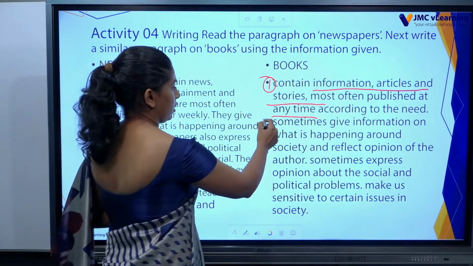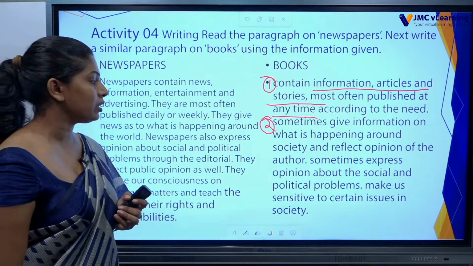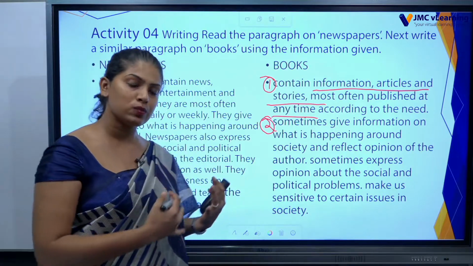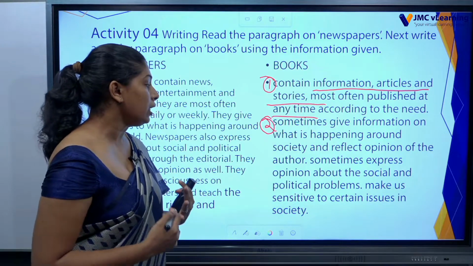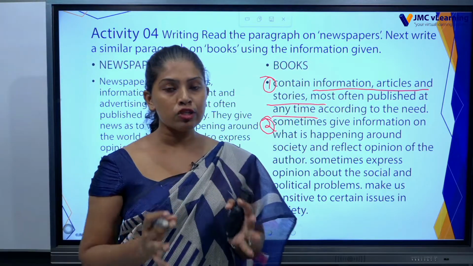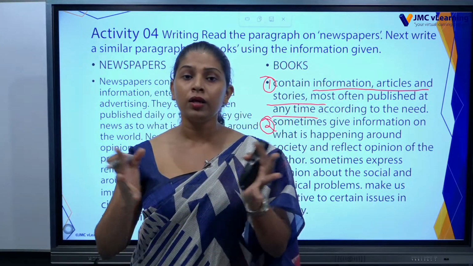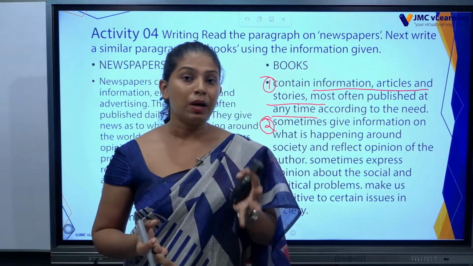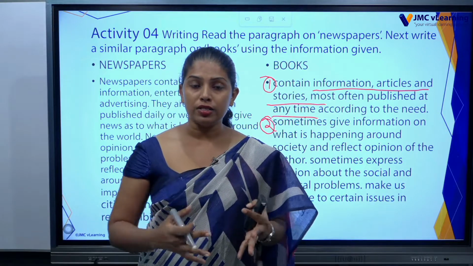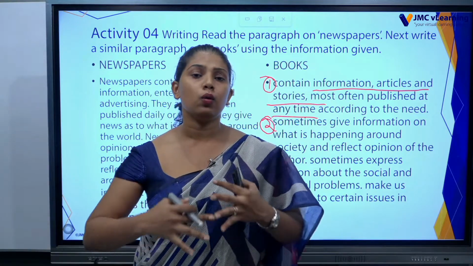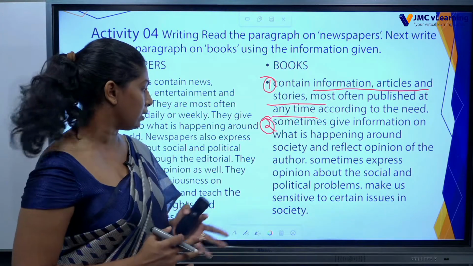Then, sometimes give information on what is happening around society. So it works as a newspaper as well. But and reflect opinion of the author. In a newspaper, the writer writes the details about the society or the environment. But when a writer writes a book, he can join all his ideas and opinions to the book. So it differs from the newspaper on that point.